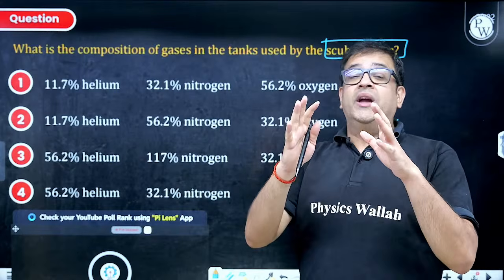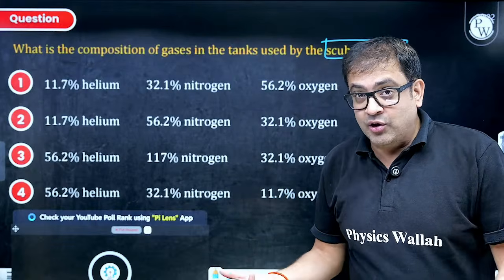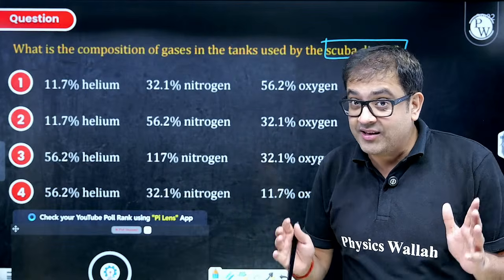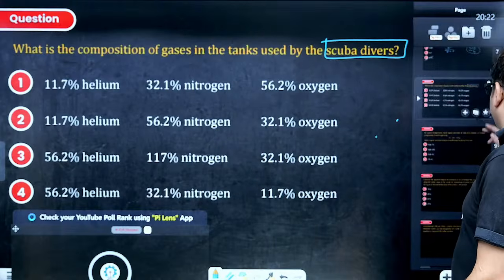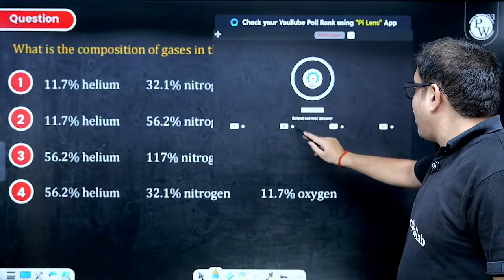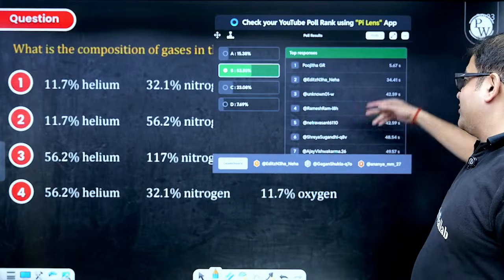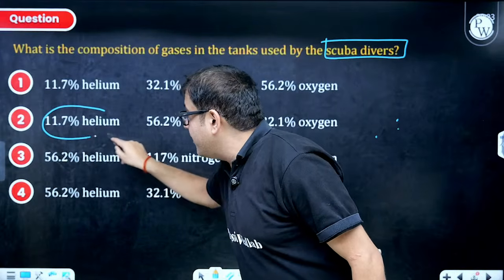So in order to avoid this, what we do? Sir, pressure will increase, so dissolution will also increase in the bloodstream. So rather we can dilute the air tank. And how do we do it? Sir, we do it by using inert gas.